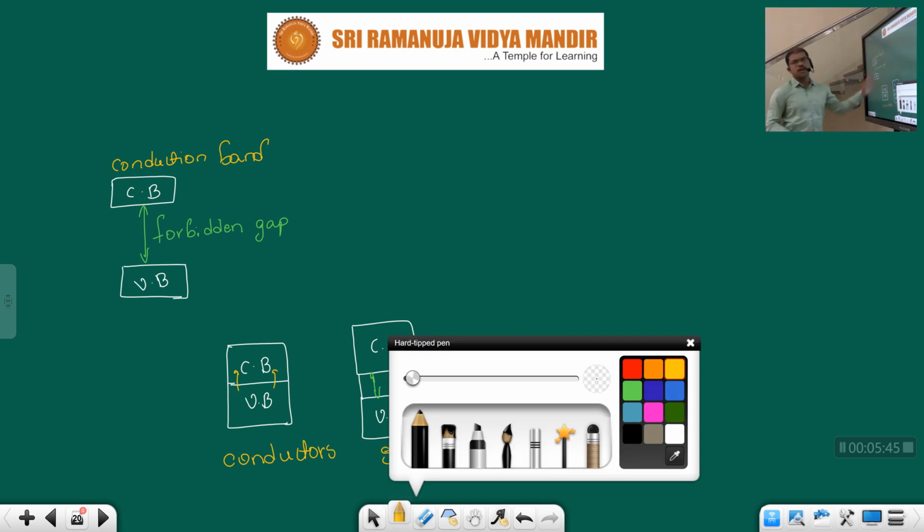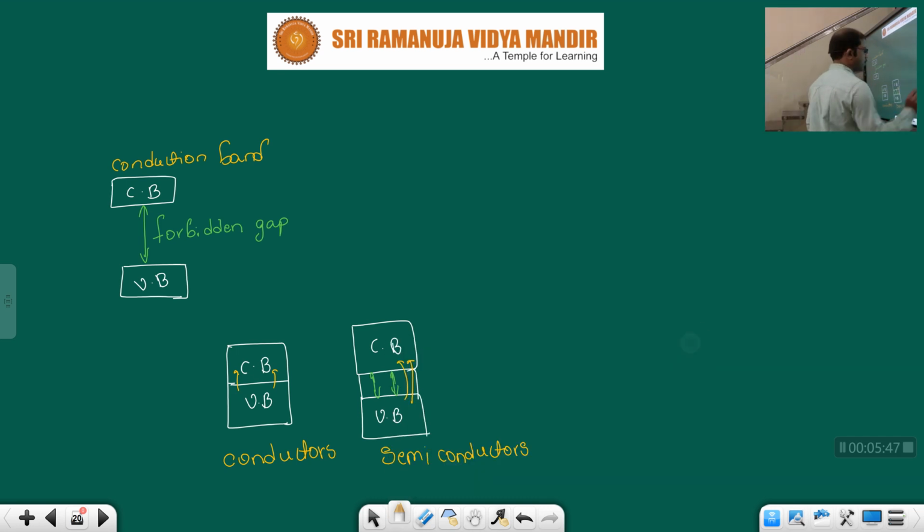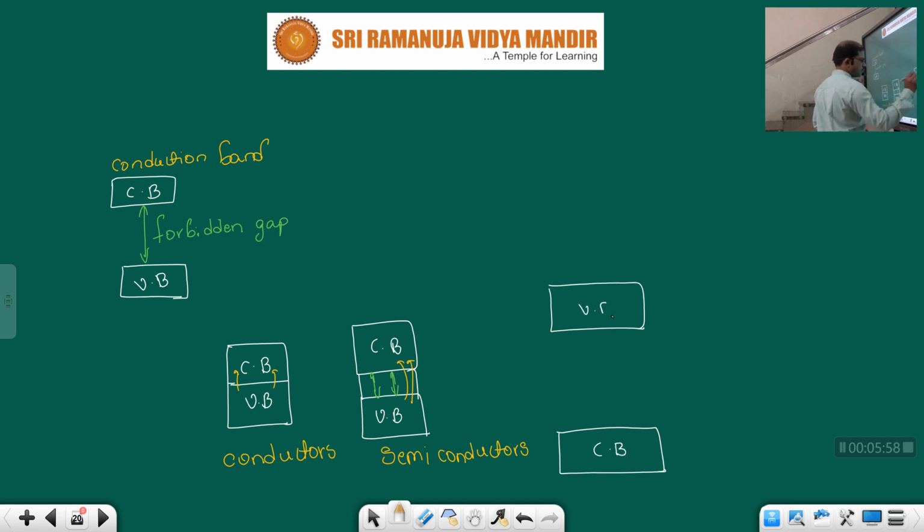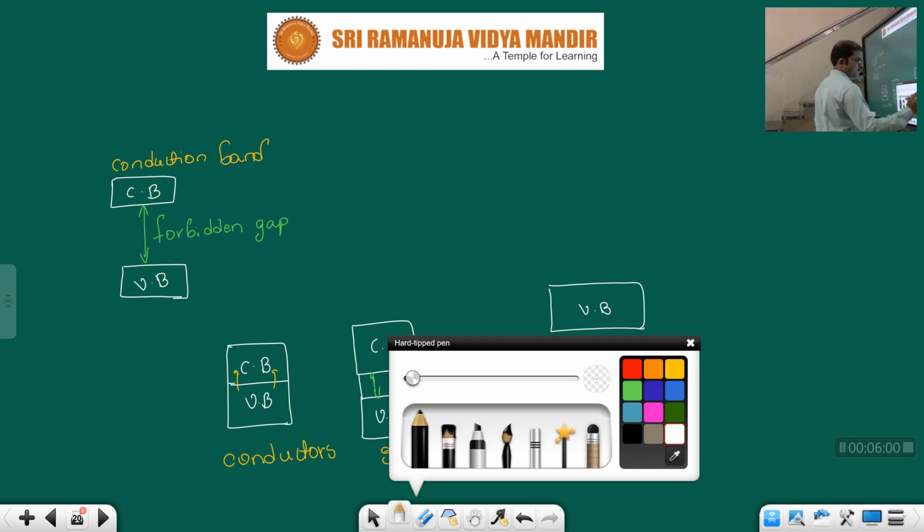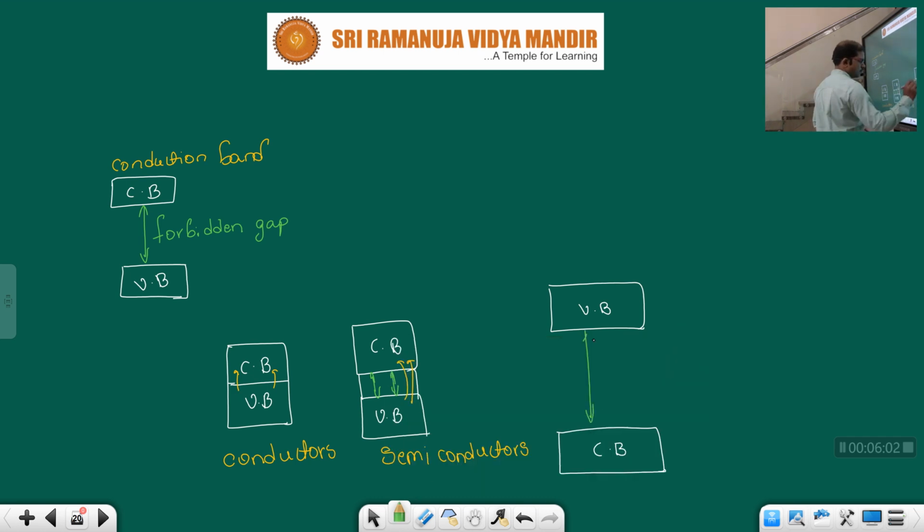Suppose that gap is very high, okay, between the conduction band and valency band. More forbidden gap, children. Okay, so here the electrons need more energy in order to get into that.